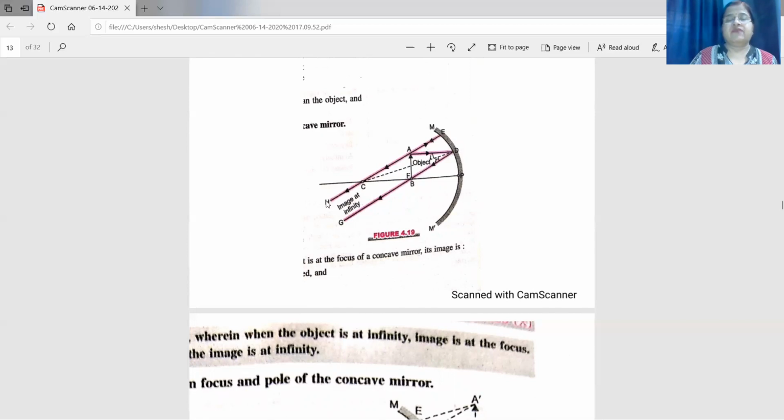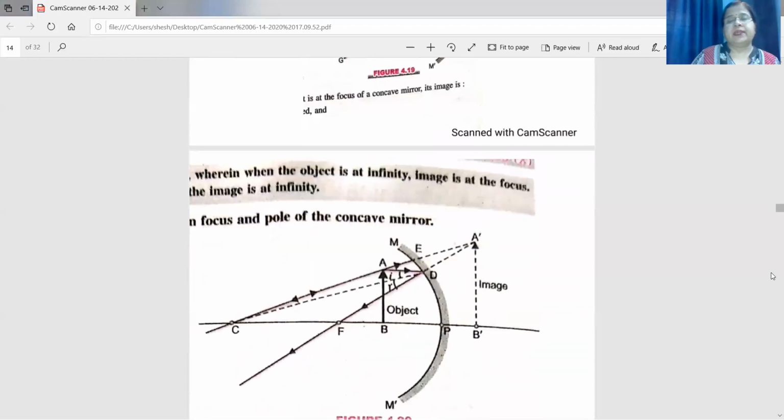So the ray will get reflected along the same path. You will find that the reflected rays are parallel to each other. Parallel to each other, what does it mean? The image will be obtained at infinity. And when you do it practically, you will find that the image obtained is real, inverted, highly magnified, and obtained at infinity. Next case.